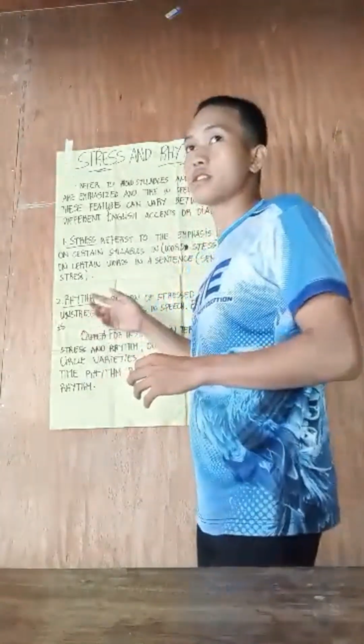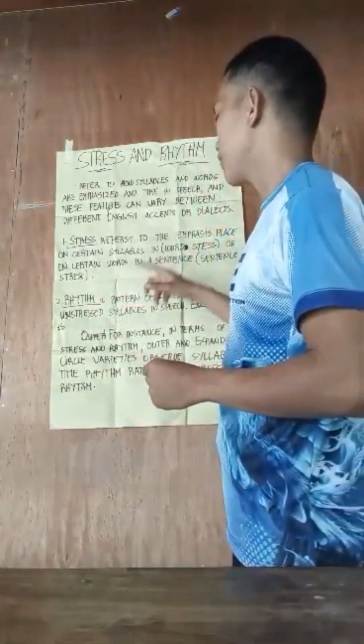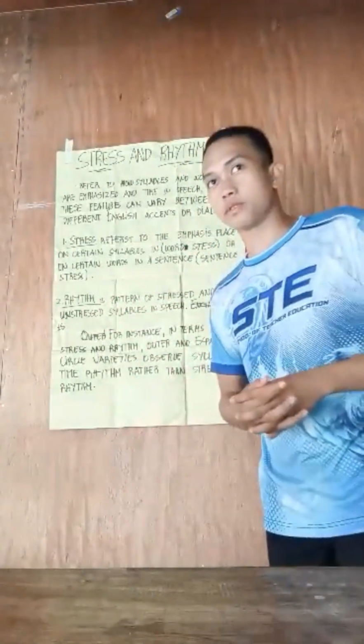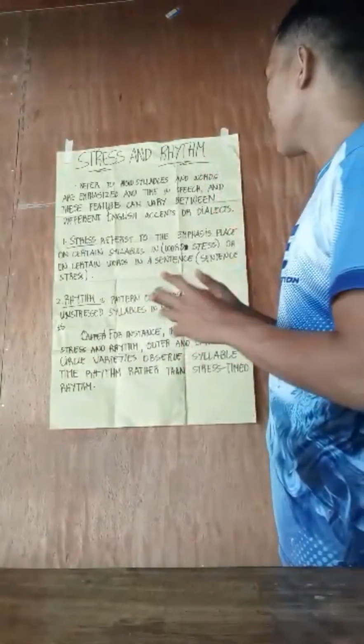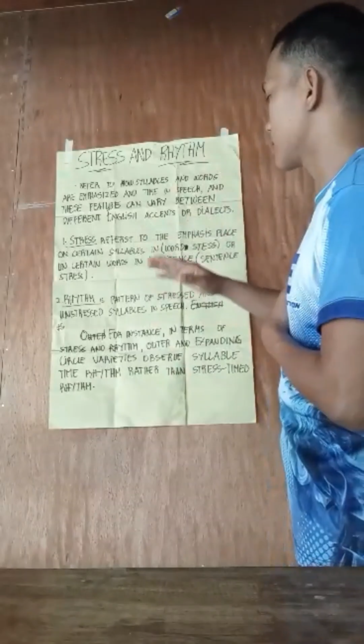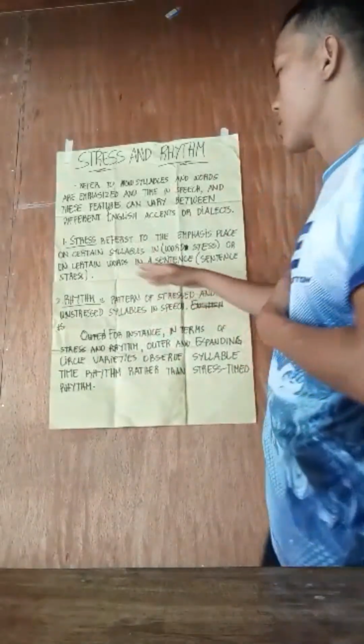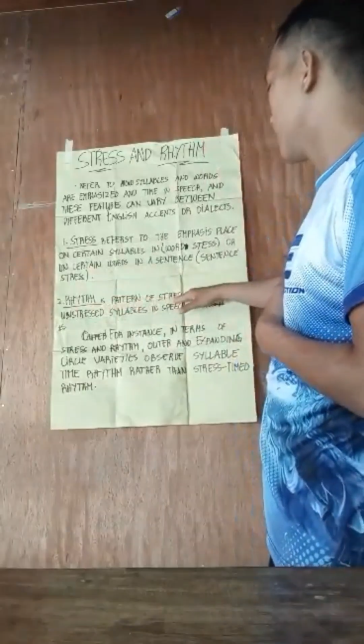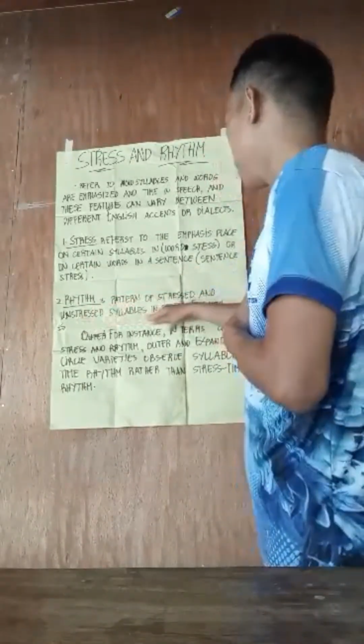So next is number 2, the rhythm. What is rhythm? Rhythm is a pattern of stressed and unstressed syllables in speech.